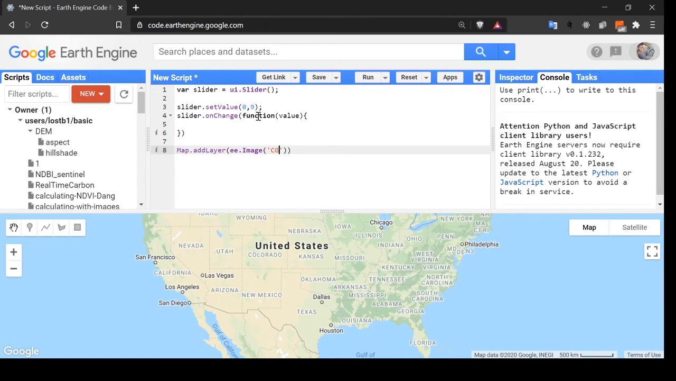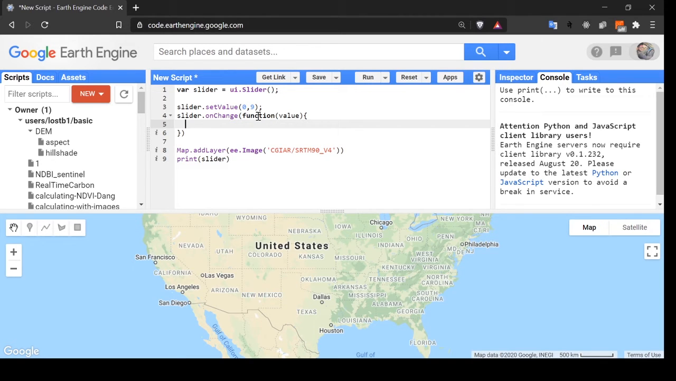ee.Image for the SRTM layer as previously. It is CGIAR SRTM 90 underscore V4. Now let's print the slider also. Then after, let's take the first layer and set the opacity as per the slider value.